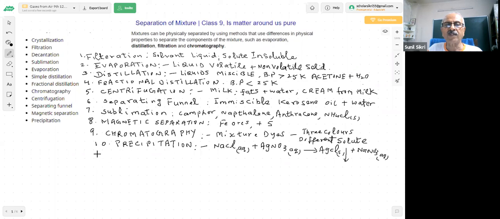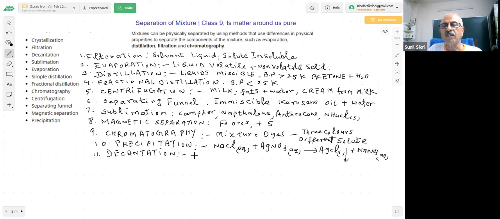This is called precipitation. I have already written on the top of this, decantation. You are aware of what is decantation method? Certain solids, when they settle down, I can remove the liquid.